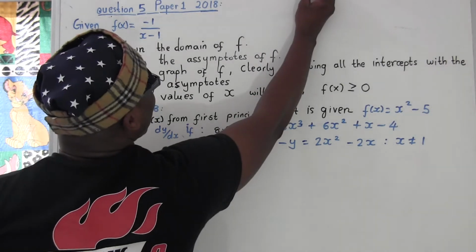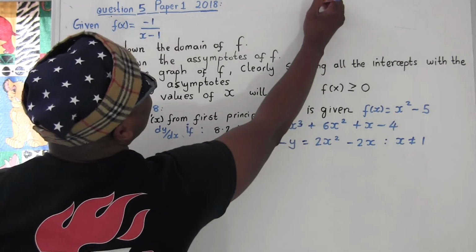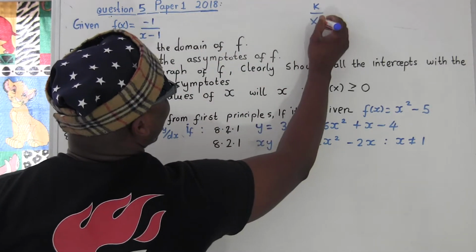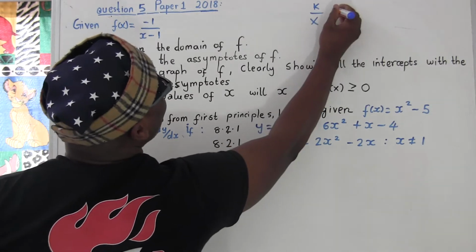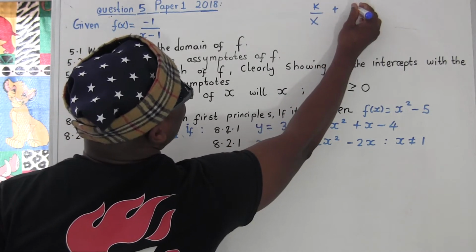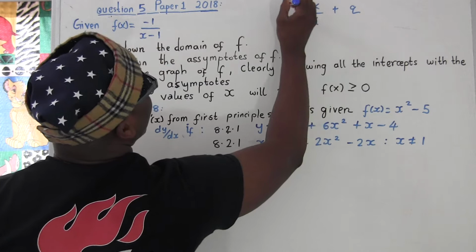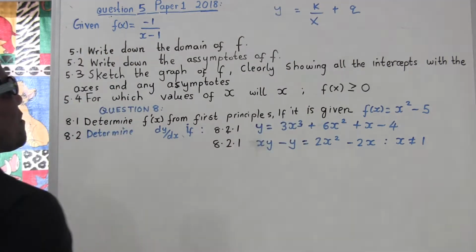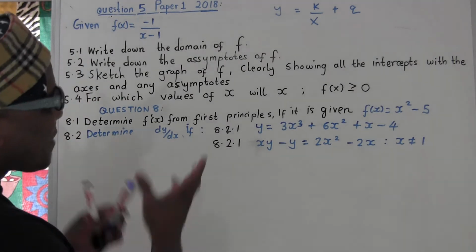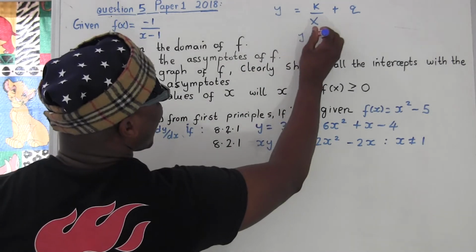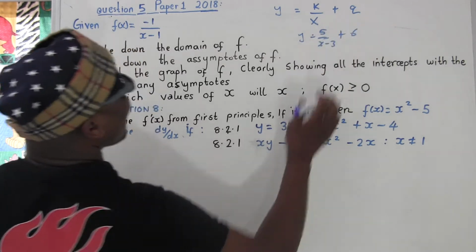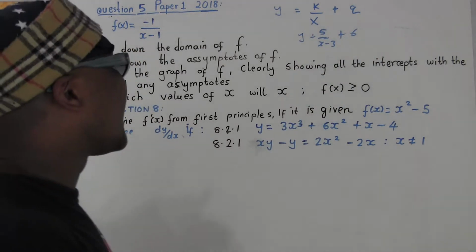Hyperbolic function, if you have something here, let's say this is k. K can be any number, like here k is -1 over x. It means you have anything of x and then plus whatever. Let's say this is q, and let's say this is y equal. This is a hyperbola. In that form, for example, if somebody gives me y equal to 5 over x minus 3 plus 6, it is a hyperbola, because it's in that format.